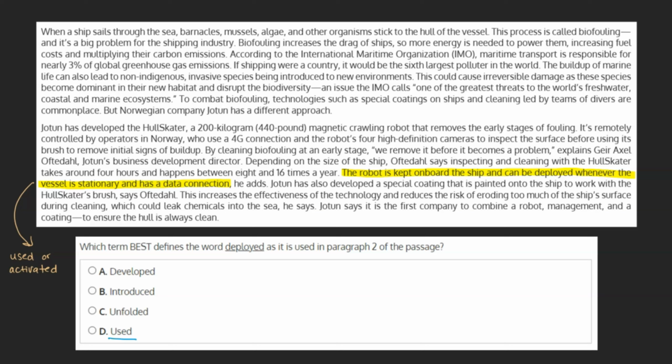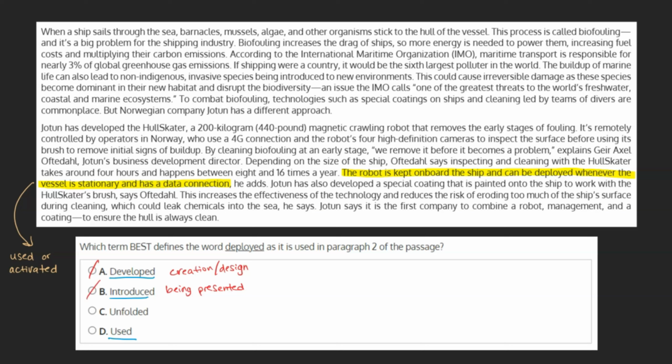If we'd like to be cautious, we can take a look at our other choices as well. A. Developed. As developed refers to the creation or design of something, which we can see doesn't make sense in our context, this can be marked as incorrect. B. Introduced. Introduced refers to something being presented for the first time. Because our context is saying it can be deployed whenever the vessel is stationary, we can see this is not correct in this context.